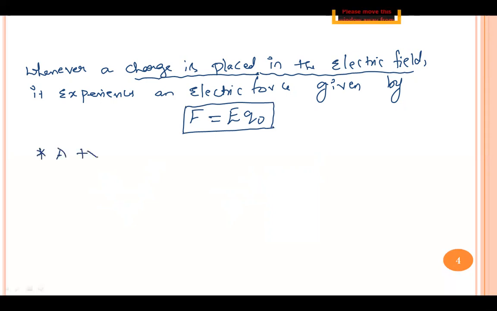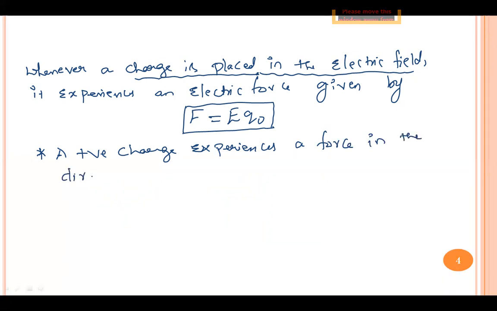A positive charge experiences a force in the direction of the electric field. Positive charge experiences force in the direction of the electric field. Whichever direction the electric field is, the force on the positive charge is also in the same direction.